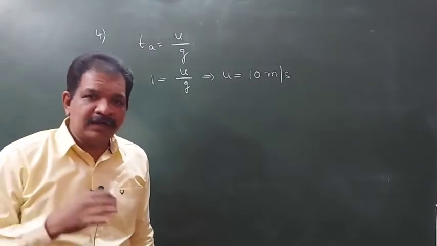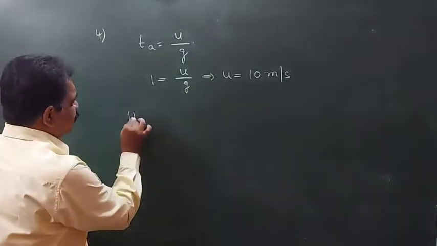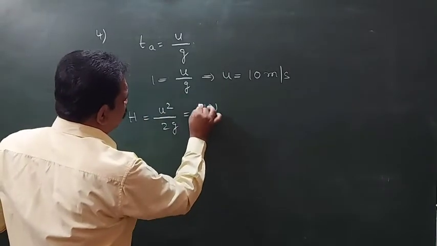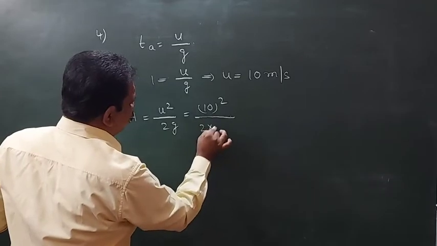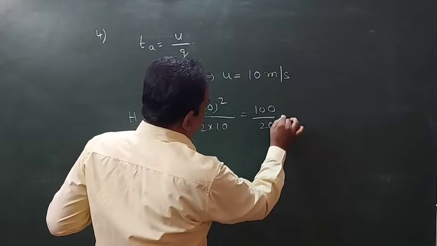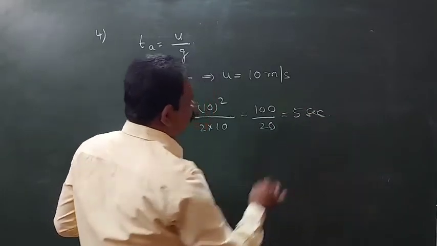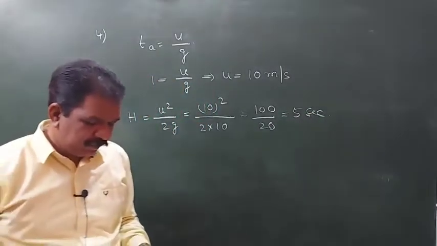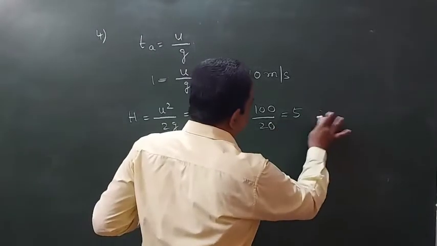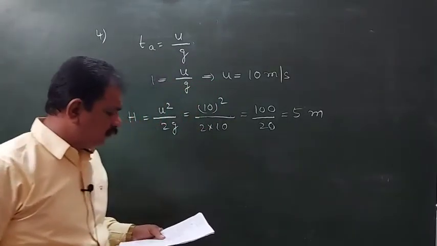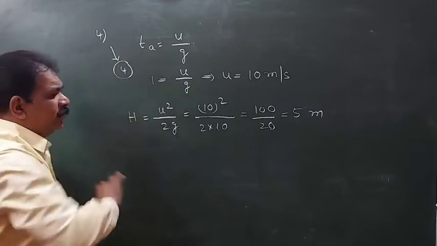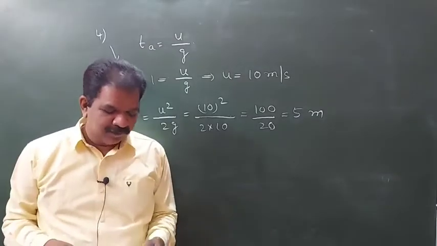How much height will it rise? H is equal to u square by 2g. 10 square by 2 into 10, 100 by 20. This value will be 5. Height will be in meters, so 5 meters. Fourth question, it will be the fourth option.